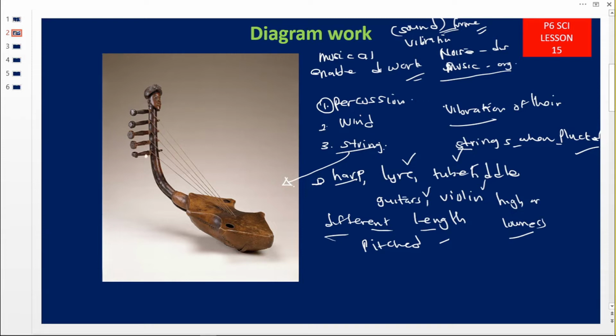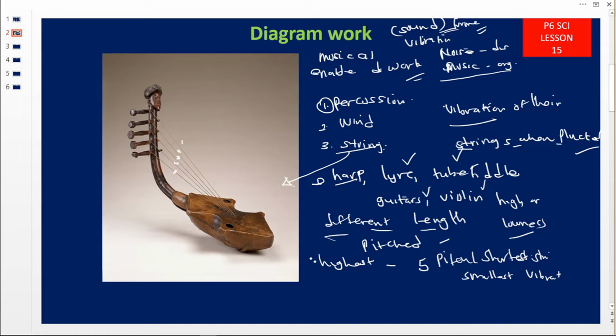Then let us look at this adung. Here we have string 1, string 2, string 3, string 4, and 5. Then the question is, which of these strings produces the highest pitch? There are 5 of them, so which one is going to produce the highest pitch? Automatically string 5 is going to produce the highest pitch. Why? It is the shortest string, which has the smallest vibrating surface. So the smaller the vibrating surface, the higher the pitch.